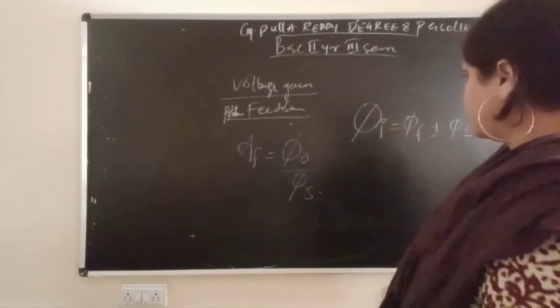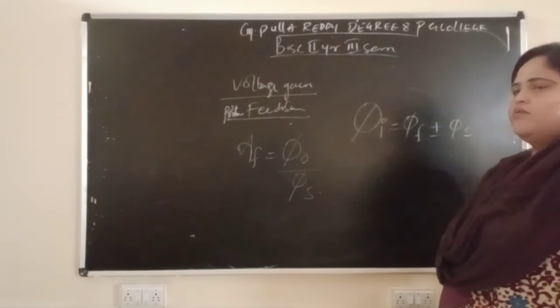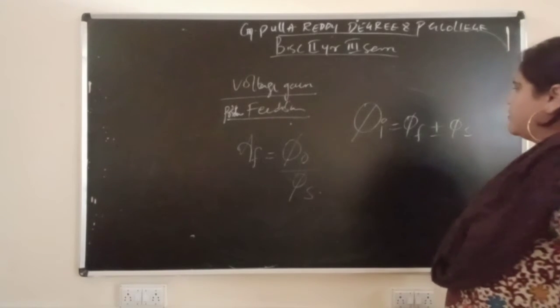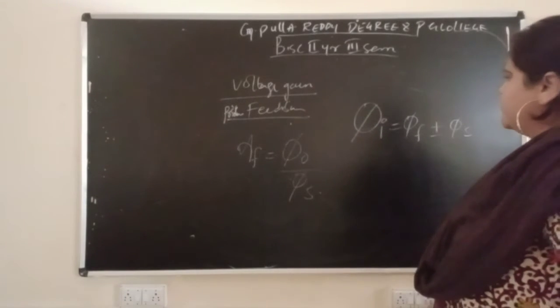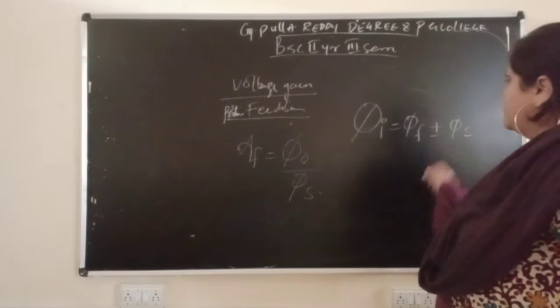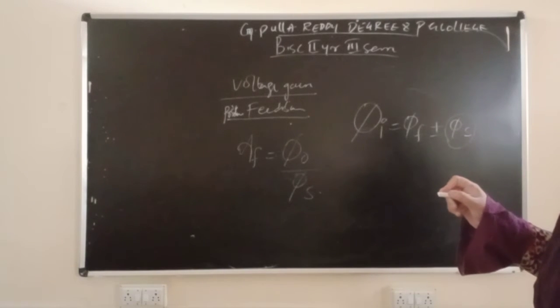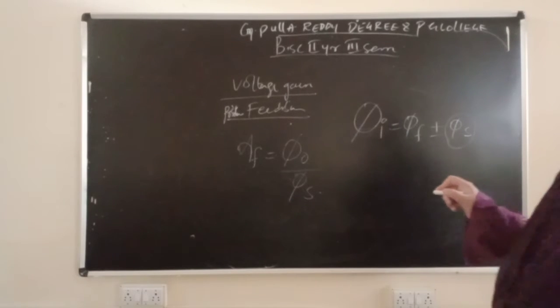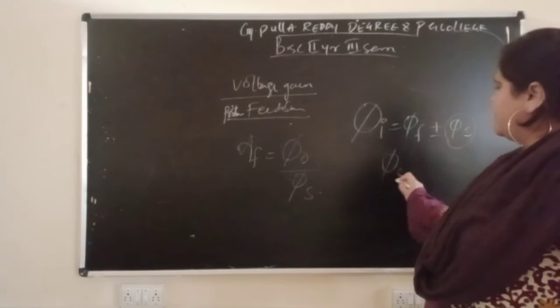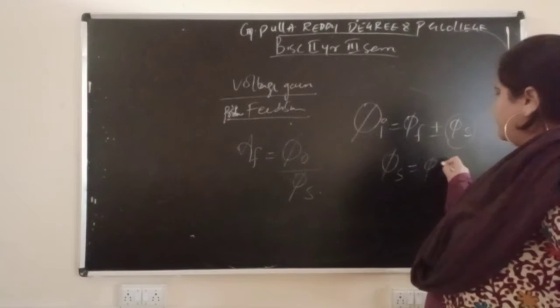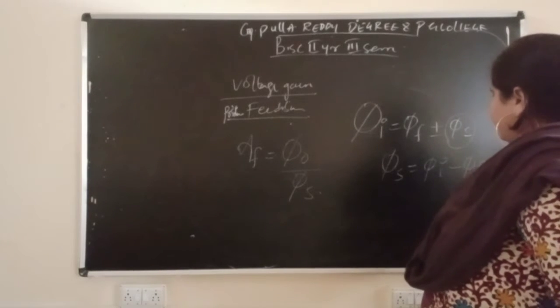From this you take out what is phi s. Phi s equal to phi i minus phi f.